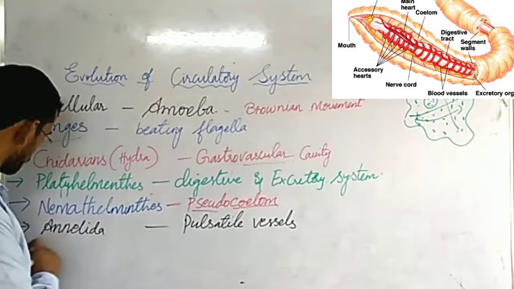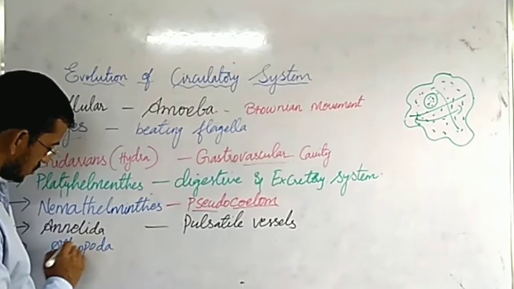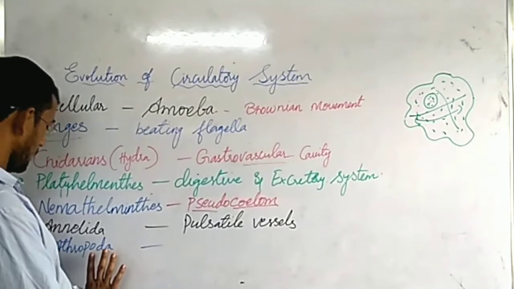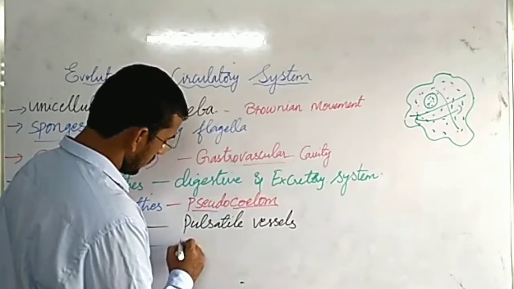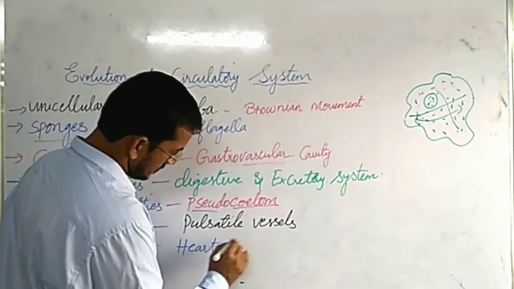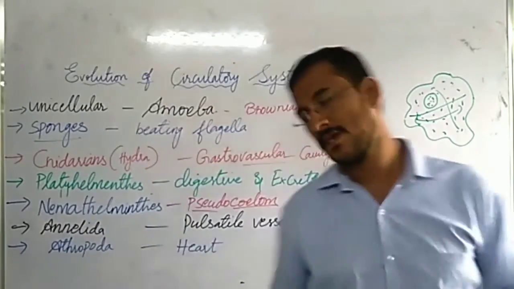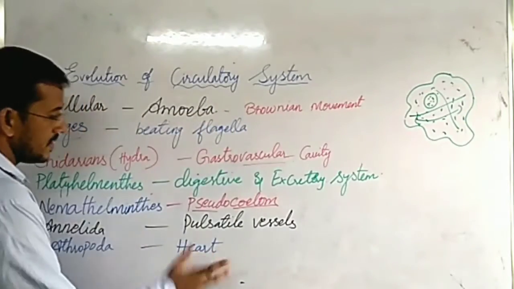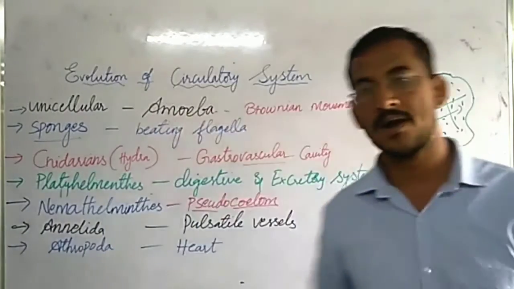Next phylum is Arthropoda. Arthro means jointed legs. Example, insects. Insects have a heart, a pulsatile, pumping organ. So arthropods have a heart, and this heart directly pumps the blood to all tissues, to all parts of the body.